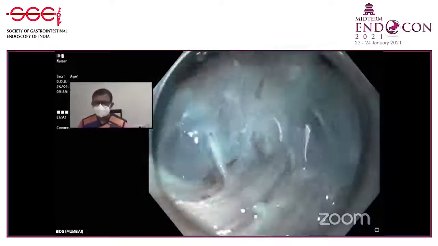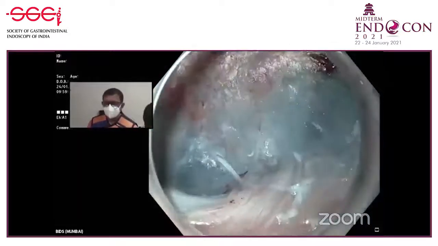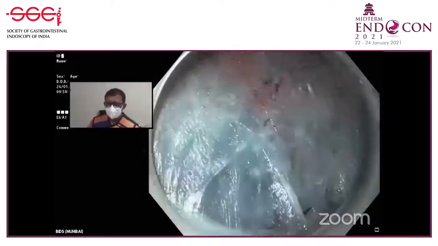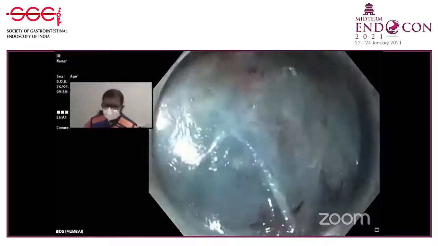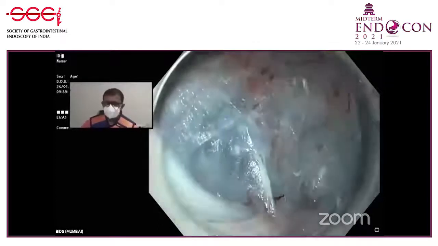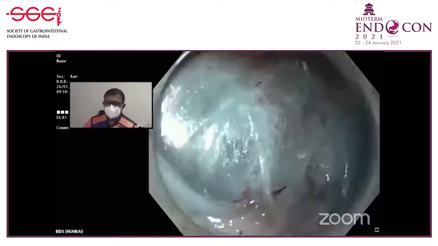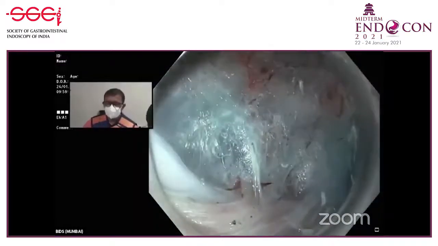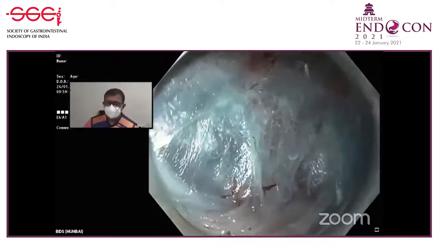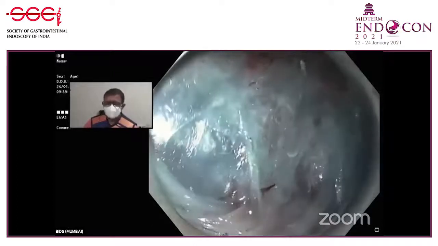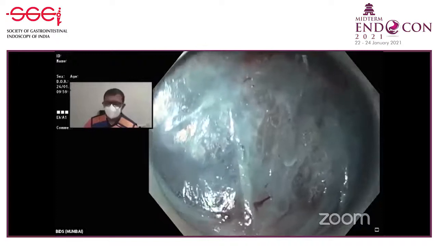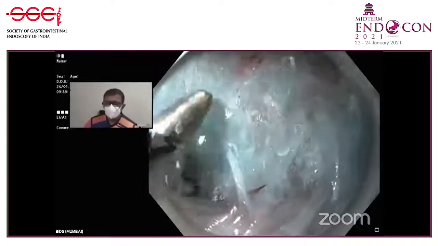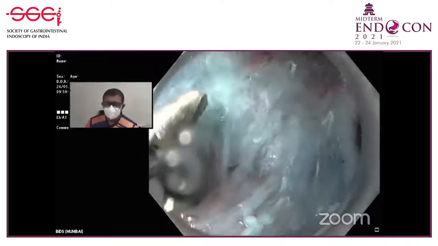Dr. Amit, there is a question from the audience. The diameter of the coagrasper is almost the same as that of the accessory channel. So if there is a massive bleed, it's difficult to clean the field with the coagrasper inside the scope. Any trick? Do you change the scope? The most important trick is the same as what you do in variceal bleeding.